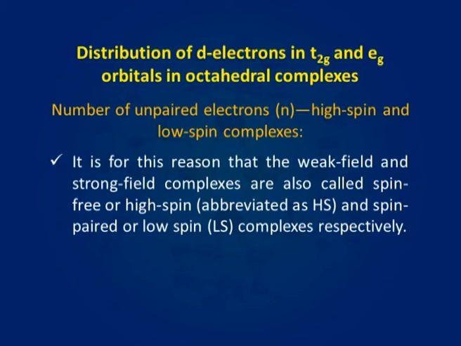High spin complexes are abbreviated as HS and low spin complexes are abbreviated as LS. The number of unpaired electrons, that is the value of resultant spin in the cases namely D1, D2, D3, D8, D9 and D10 is the same in both the fields, and it is due to this reason that for these configurations the question of the formation of high spin and low spin complexes does not arise. The question does arise for the systems D4, D5, D6 and D7 only.